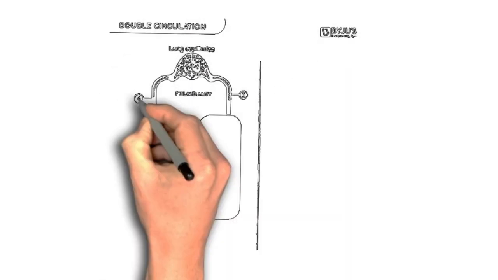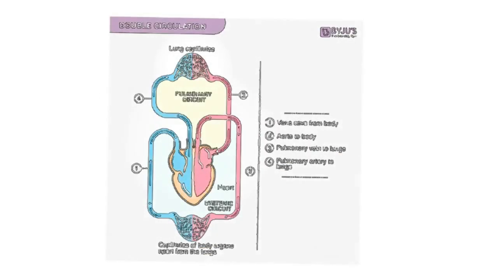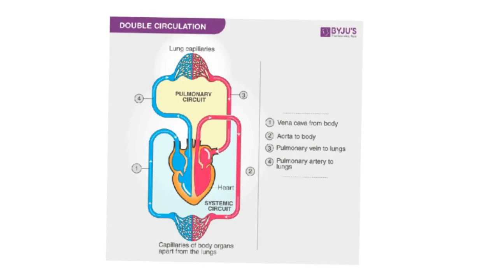So once again I'll recall it for you once we complete this lesson. Here we have two blood circulations, that is pulmonary and systemic. Two types of blood circulation, pulmonary and systemic. The general plan of blood circulation in our body is shown in Figure 8.13 on page number 105.